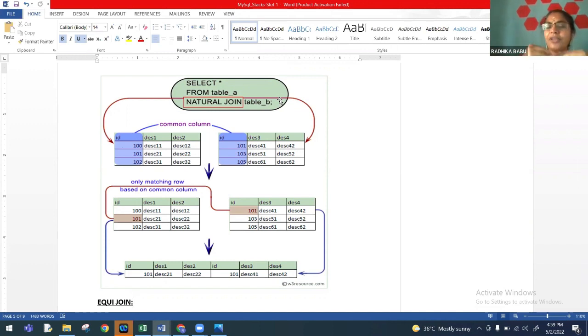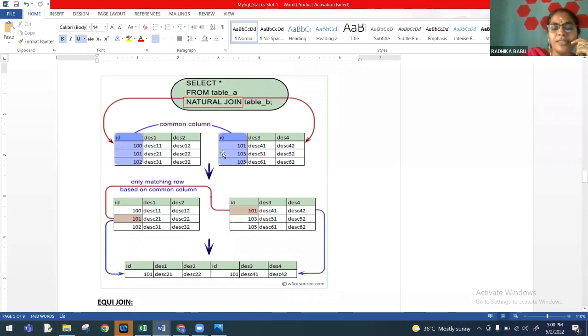So here the user is not going to explicitly define the condition, but natural join, MySQL will automatically create its own condition and it frames its condition in such a way that only the matching criteria or the matching rows will be selected for the output. So what it means, the matching rows will be based on its common column. So I have the common column name to be ID.